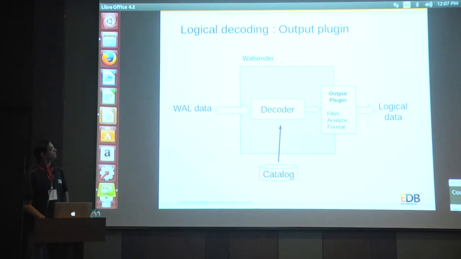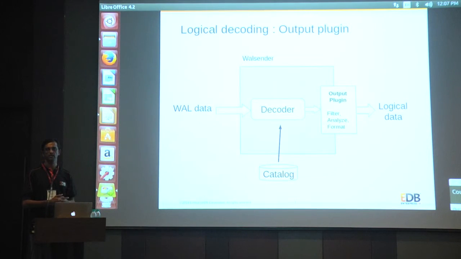So where is the decoder running? The decoder typically runs in a walsender process. What is the walsender process? Suppose in physical replication, a standby server is communicating with the primary server. It does that using a replication protocol, and when it first tries to connect to the primary,